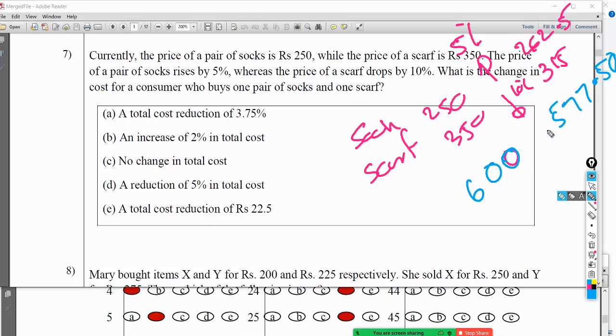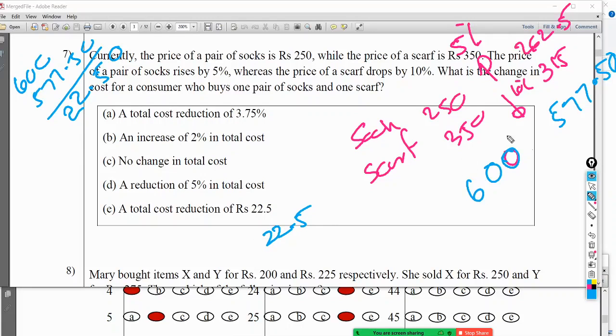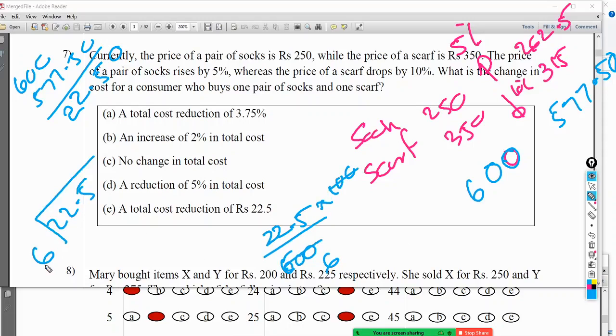So that is 600 minus 577.5, which is 22.5. So the cost reduction percentage is 22.5 divided by the original cost, into 100. The original cost is 600, so 22.5 divided by 6 is what? 22.5 divided by 6.